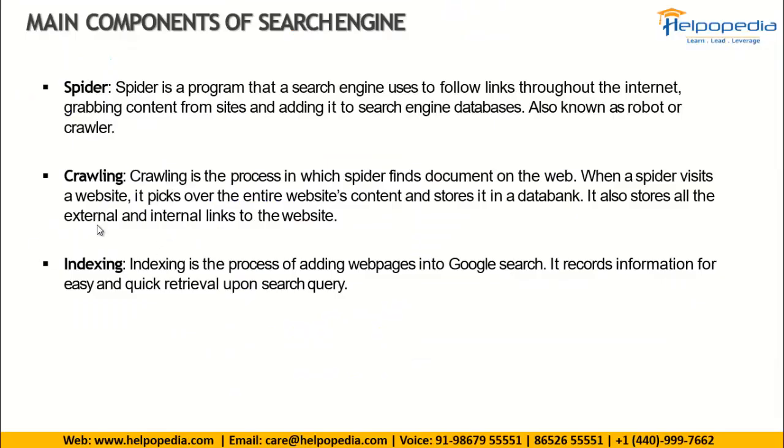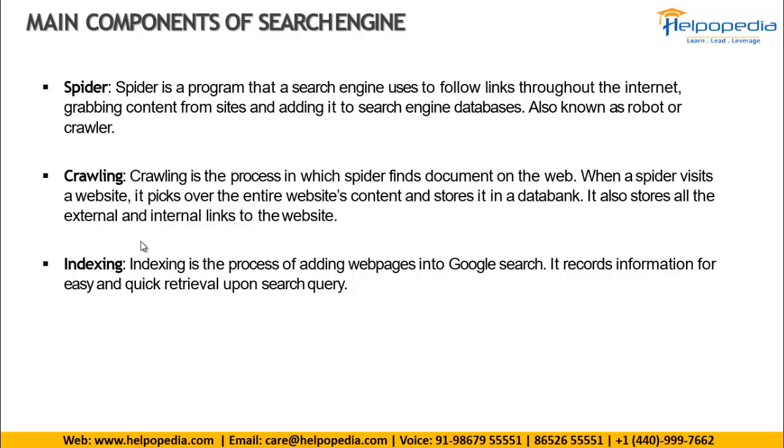So that process is called indexing. It is arranging all the web pages in Google search, so that when people search, the appropriate websites come up in their browsers in a particular order, so that all the information can be revealed easily and quickly whenever a person searches for any keyword.